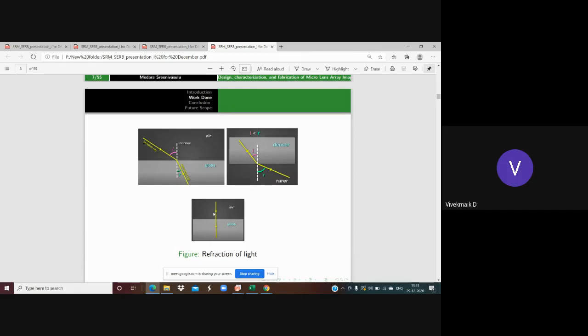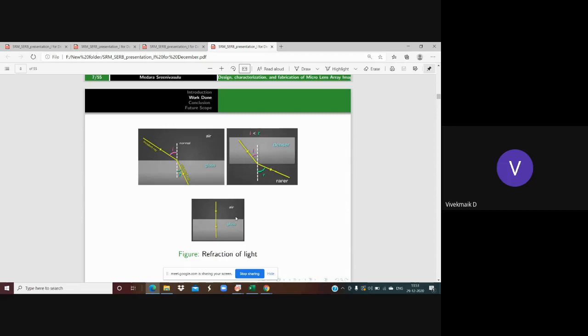But why does the bending nature of light occur? You observe here that when the light passes from one medium to another medium, the velocity of the light changes drastically because of the change of medium parameters. Here in air, the light velocity is 3 into 10 power of 8. And when the light passes through the glass medium, the light velocity will be 2 into 10 power of 8. That drastic change of velocity leads to the refracted ray bending towards the normal. When it goes to the denser medium, that drastic change in velocity is observed.